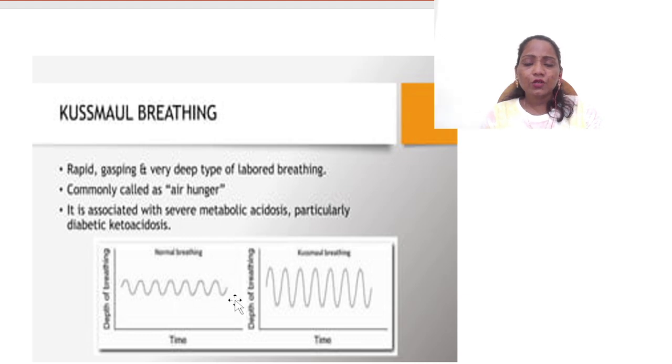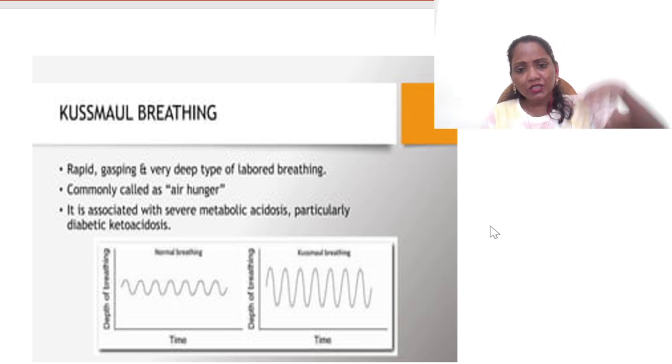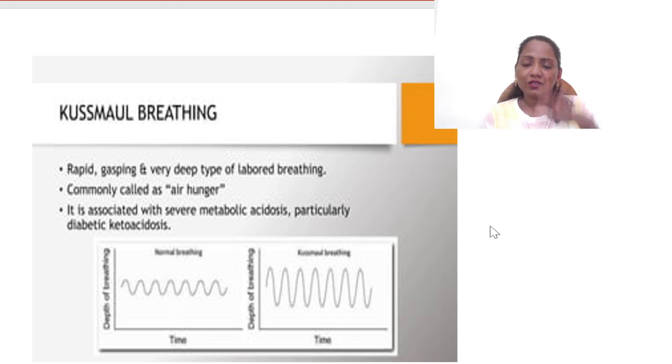And next one is Kussmaul breathing. Kussmaul breathing is a rapid, gasping, very deep type of labored breathing. This is also called air hunger. We can usually see it when you climb 5 or 6 stairs at a time. In that condition, your lungs may not be supporting good oxygenation. You may have either shallow breathing, or sometimes deep breathing also can be there. Shallow and deep breathing can be seen. So that is called Kussmaul breathing.